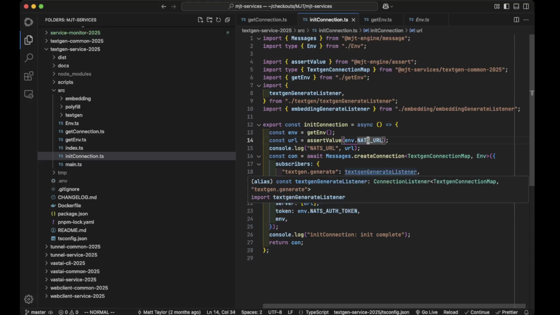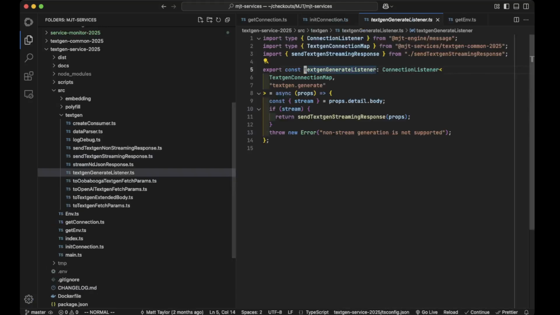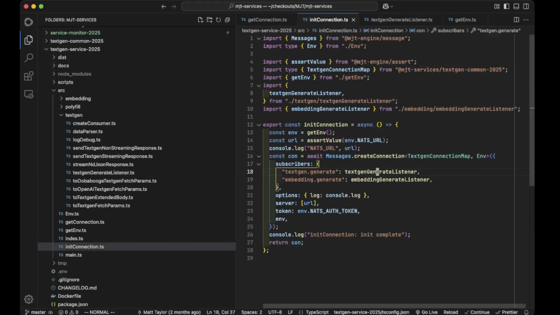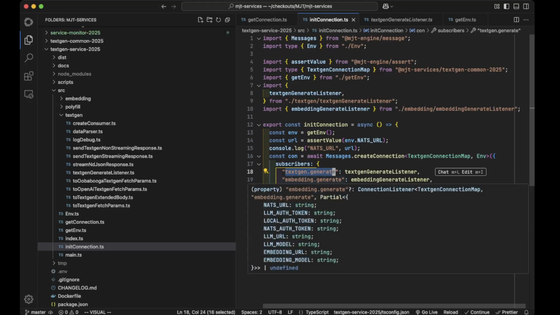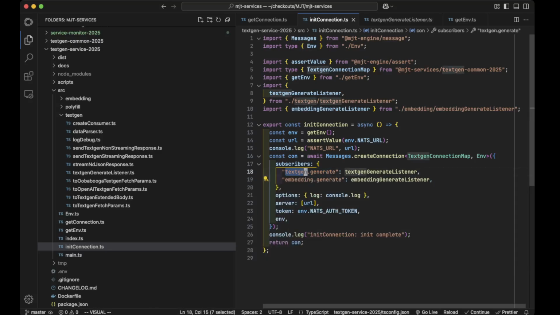So let's look at one of these listeners. So here's the text gen. The listeners, I didn't even talk about that. So subscribers, and then we have these subjects, or topics, or whatever you want to call that. And the pattern that I use is something dot something.